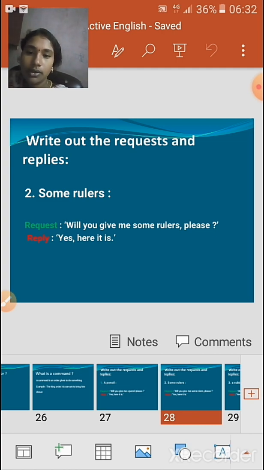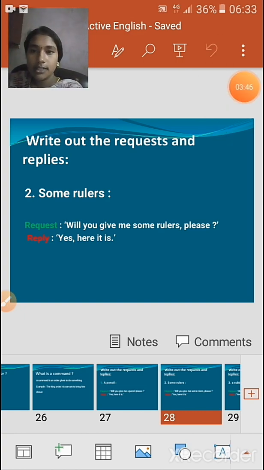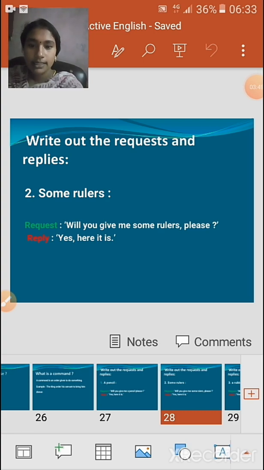The next sentence is some rulers. What is a ruler? It is a scale, where you use it for drawing lines. I am going to give you the words some rulers. How will you ask the question? Will you give me some rulers, please? The answer will be yes, here it is.